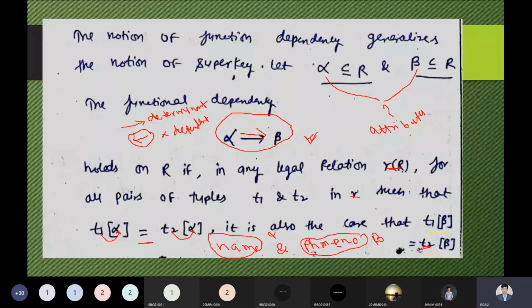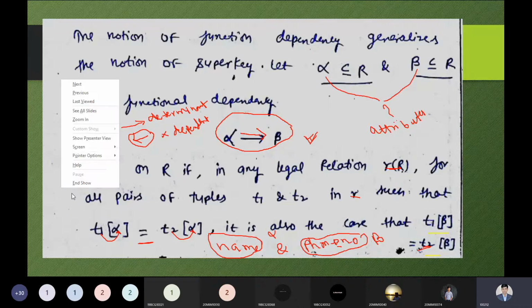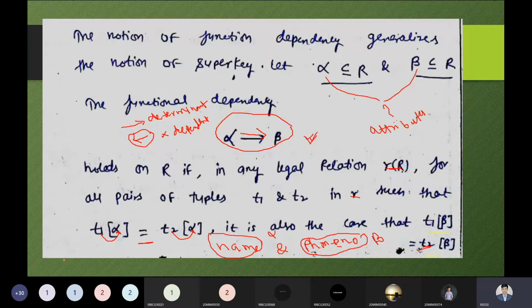So at this point we have to keep in mind that we have two tuples, T1 and T2. T1 is a tuple managed by alpha. Let me write over here for a better explanation.